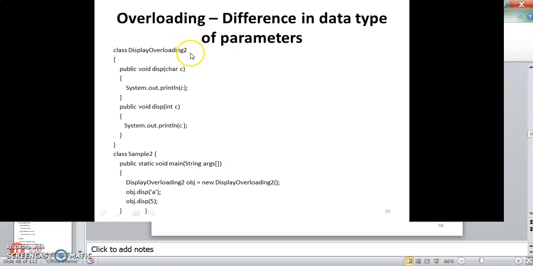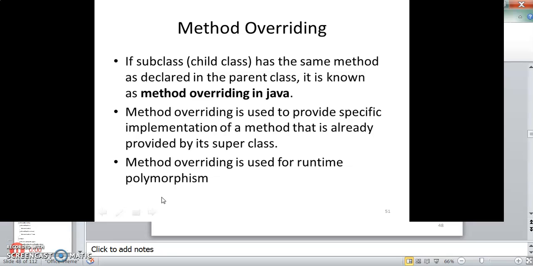This is another example where a difference in the data type of parameters is allowed. Here the number of arguments is the same, and the only difference is in the data type of the arguments. The first function has a character argument, whereas the second function has an integer argument. Here also we create an object of the outer class, and using that object we invoke both functions. Matching is not done based on the number of arguments, but based on the data type of arguments.